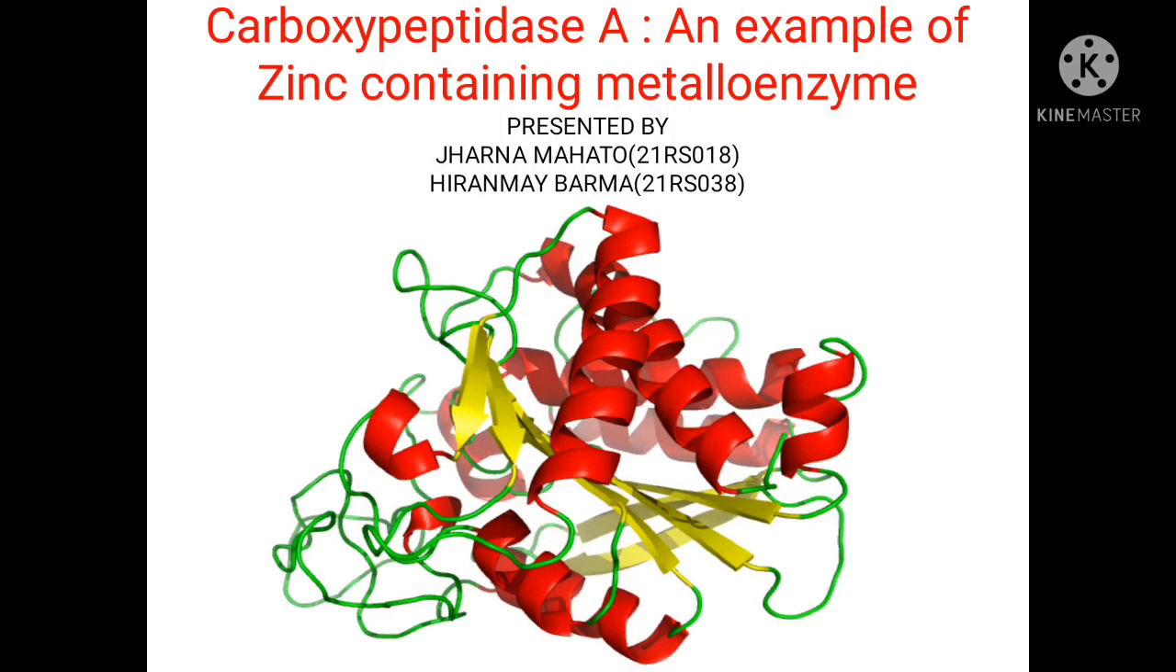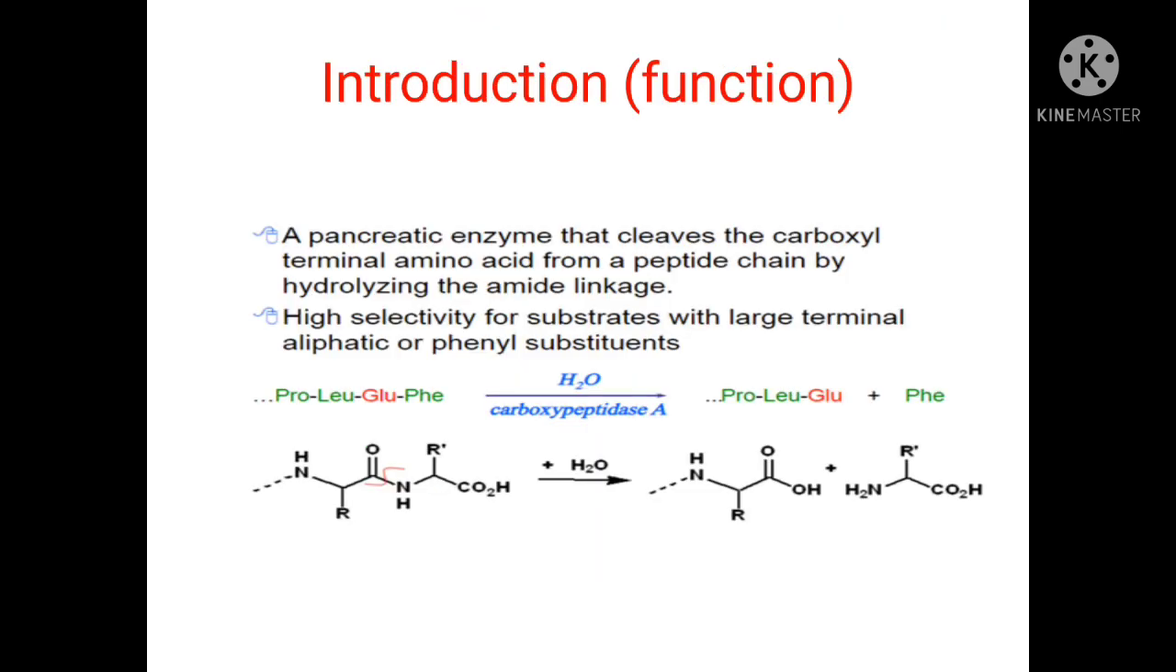Carboxypeptidase A. Here we will discuss what carboxypeptidase A does, its active site, and the reaction mechanism. Carboxypeptidase A is a zinc-containing metalloenzyme which catalyzes the hydrolysis of terminal bonds in protein during the process of digestion. And it has high selectivity for substrates with large terminal aliphatic or phenyl groups.